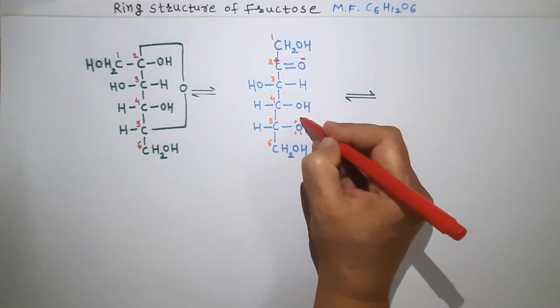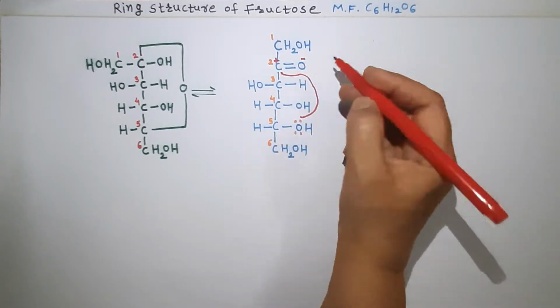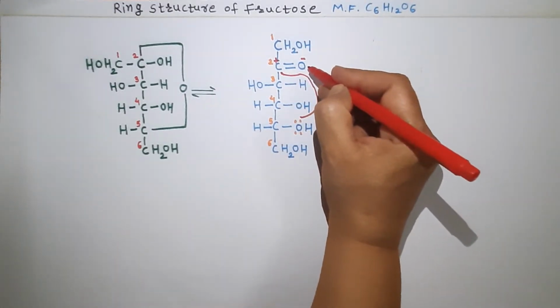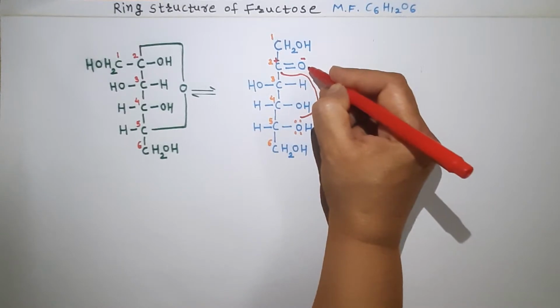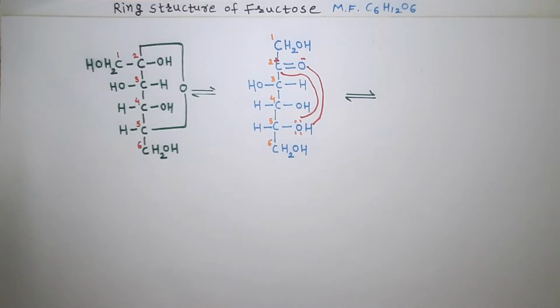The lone pair of electrons of this oxygen interacts with carbon number 2, and the carbonyl oxygen, the ketonic oxygen, interacts with the hydrogen of the OH on the fifth carbon atom. Due to that, two structures are possible, so it forms two cyclic structures.